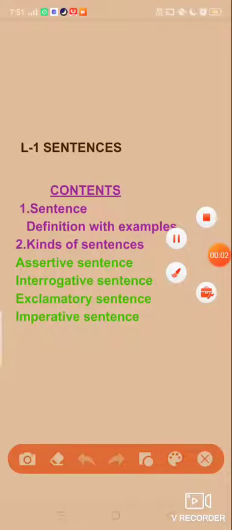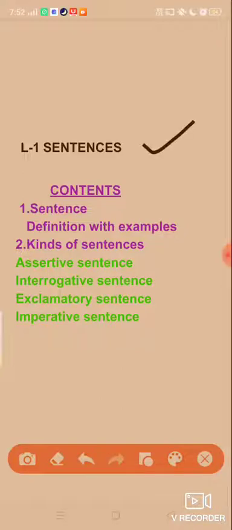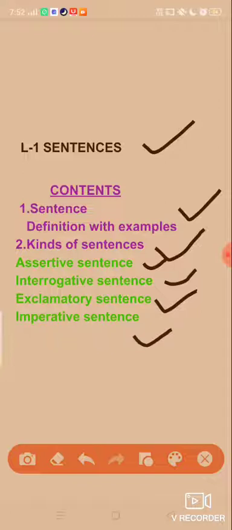Hello students. Today we are going to start a new topic in English language, that is sentences lesson 1. The contents that we are going to discuss are as follows: sentence definition with examples, kinds of sentences. Under this topic we will study about assertive sentence, interrogative sentence, exclamatory sentence and imperative sentence.